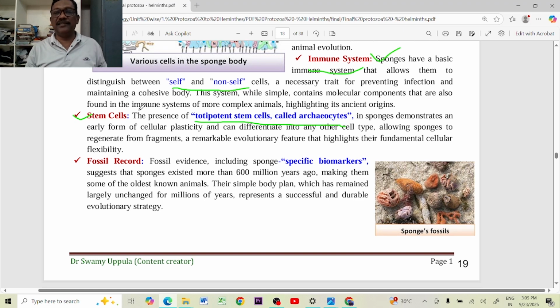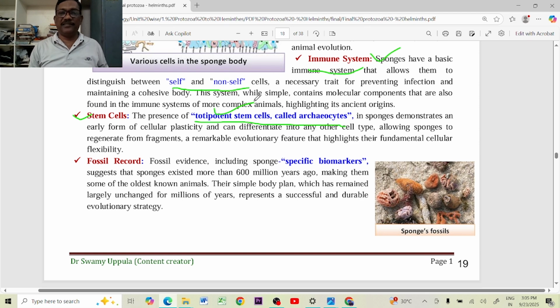These stem cells can form any other types of cells. Already we discussed the regeneration in the poriferans. If accidentally any part of the body is fragmented, and it contains archaeocytes, that can form the total body of the poriferan. That is called regeneration. That regeneration is possible by the archaeocytes because the archaeocytes are totipotent stem cells.